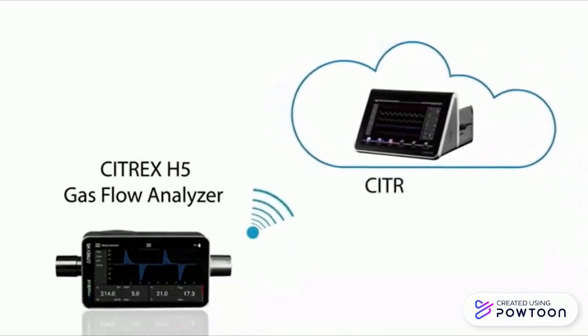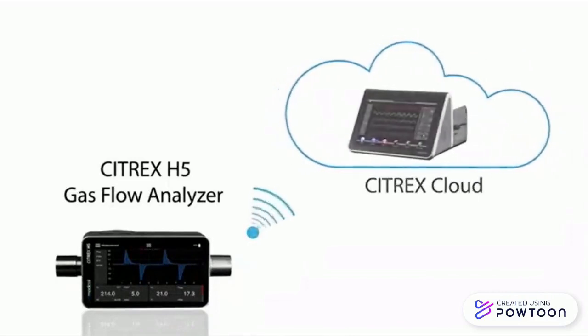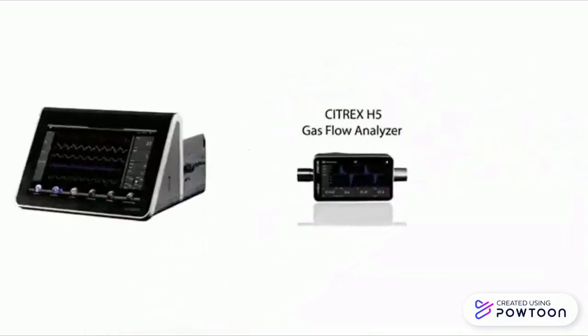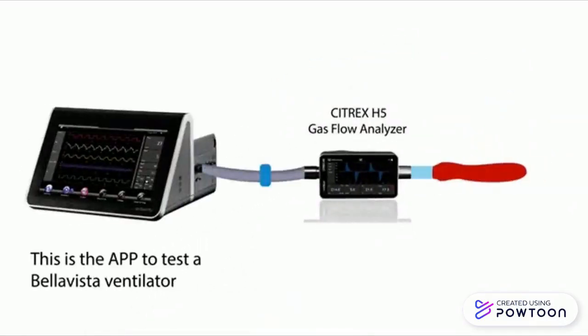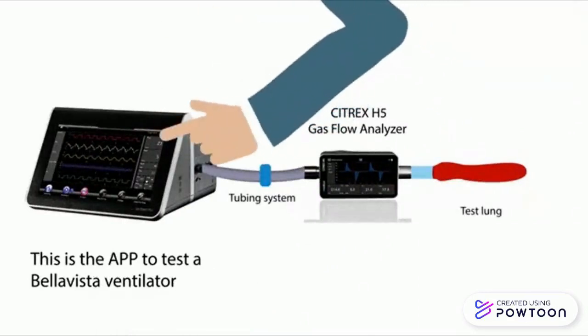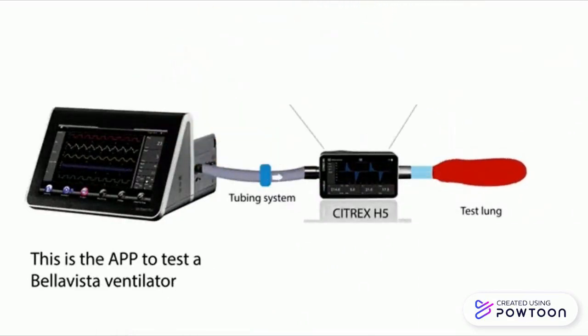Now, let's get started. Download the app from the Citrix Cloud. The app guides you through the following 3 simple steps. First, connecting the Citrix H5 to the ventilator. Second, performing verification tests. The Citrix H5 gives you instant test results automatically. Isn't that great?